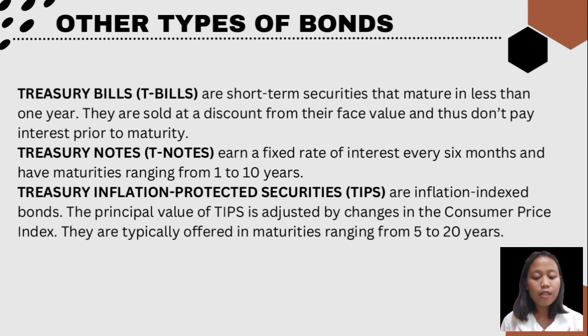So TIPS are set up to protect you against inflation. Unlike other treasury securities where the principal is fixed, the principal of TIPS can go up or down over its term. When TIPS mature, if the principal is higher than the original amount, you get an increased amount.